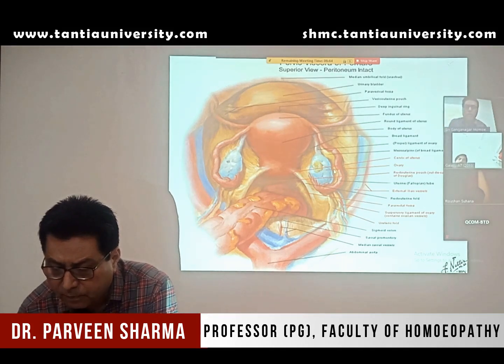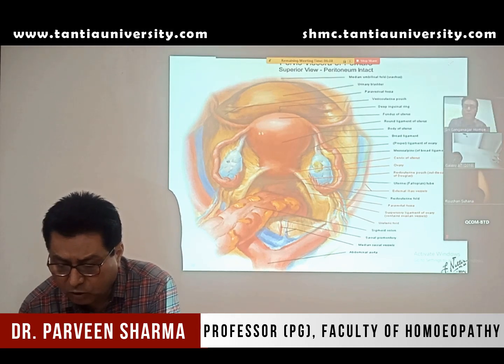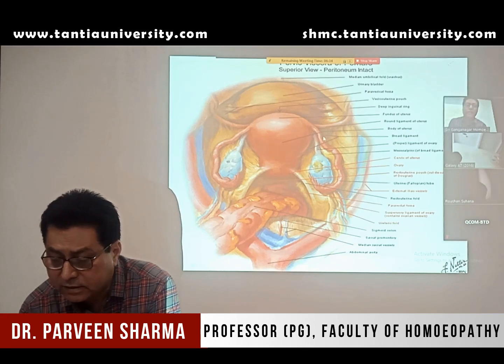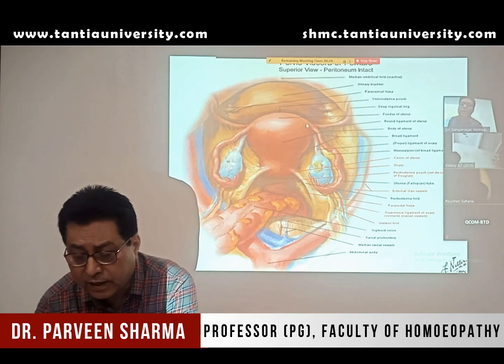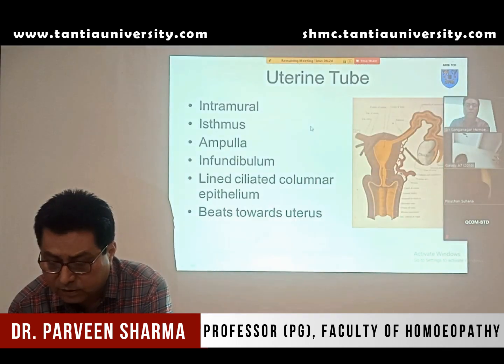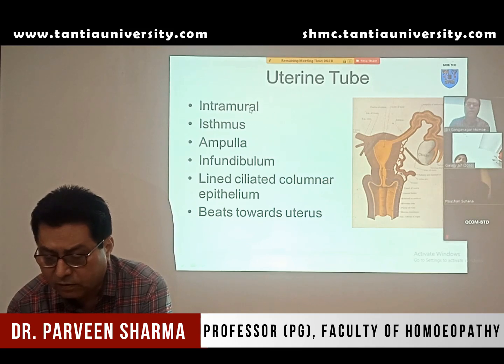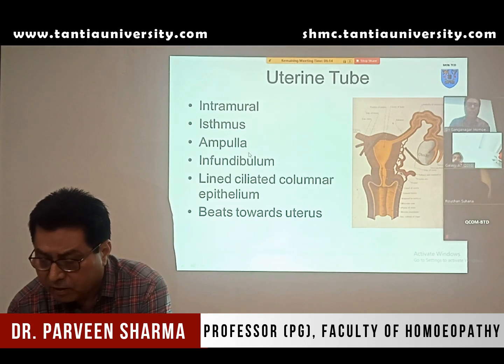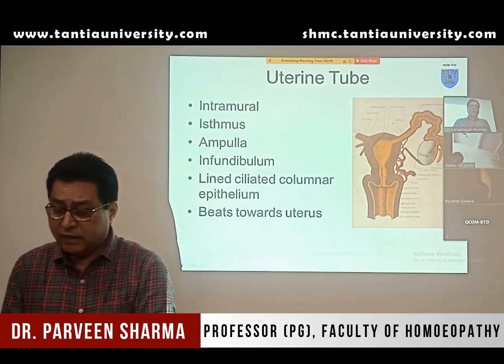For the short note, you have the fallopian tube. This is the fallopian tube or the uterine tube. Uterine tubes are again reproductive organs. They are two in number, and their length is 10 centimeters. As I told you previously also, the uterine tube opens into the lateral side of the upper part of the uterus. The uterine tube has various parts, like intramural within the uterus, then isthmus, ampulla, infundibulum. The lateral-most part, which looks like a funnel, is known as the infundibulum.